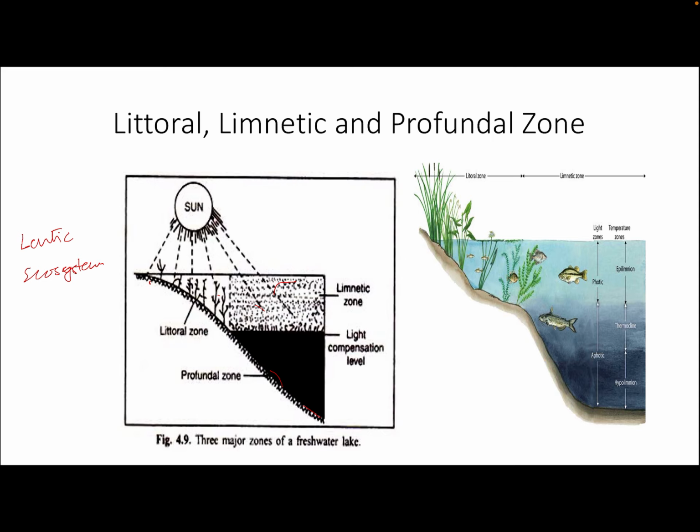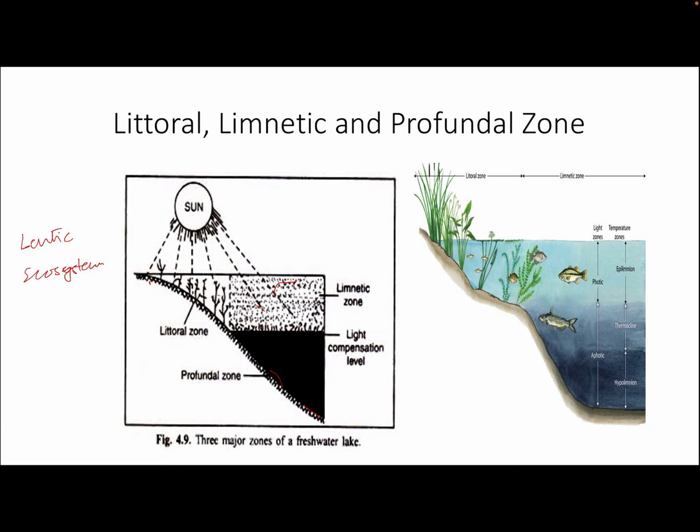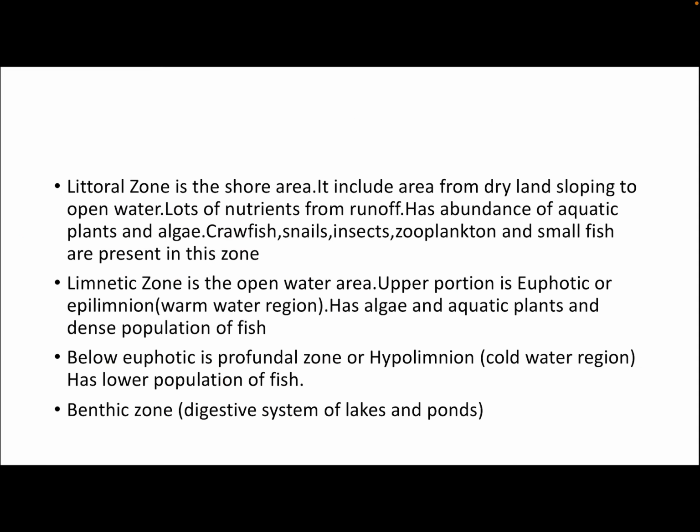And littoral zone refers to the shore area. It includes the area from dry land sloping to the open water. And this area has plenty of nutrients. And these nutrients, they are coming from the runoff.